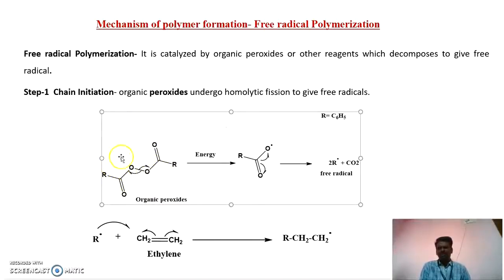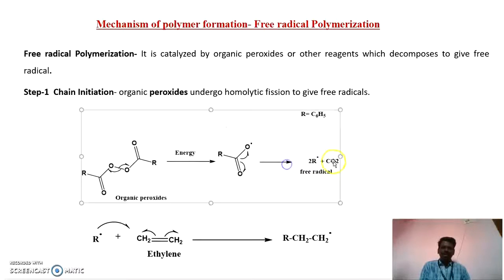These organic peroxides undergo homolytic cleavage. Homolytic cleavage means the two electrons of the covalent bond between the two oxygens are cleaved equally, and one electron is given to each oxygen. This homolytic cleavage results in the formation of an intermediate radical. This intermediate radical is highly unstable and readily decomposes as a radical. It gives a radical and CO2. So here we are getting a phenyl radical.